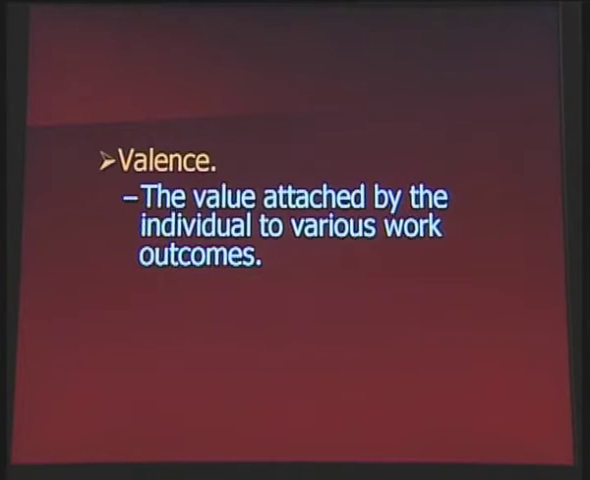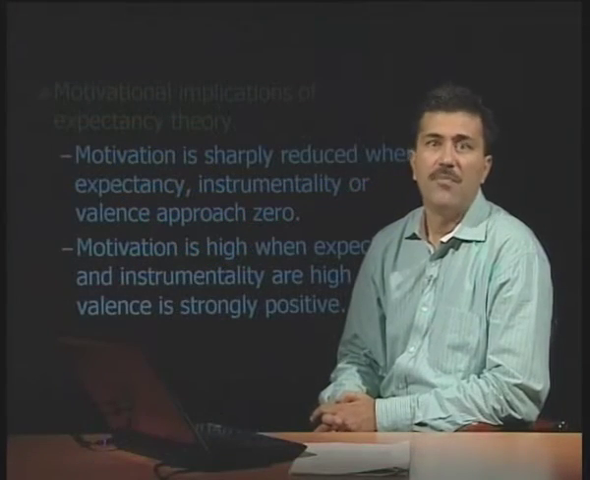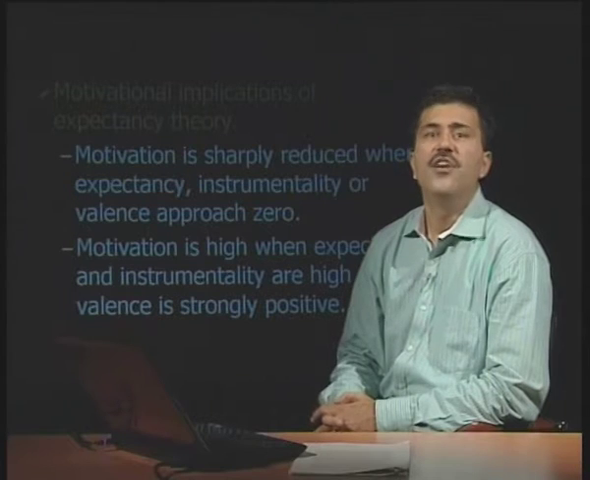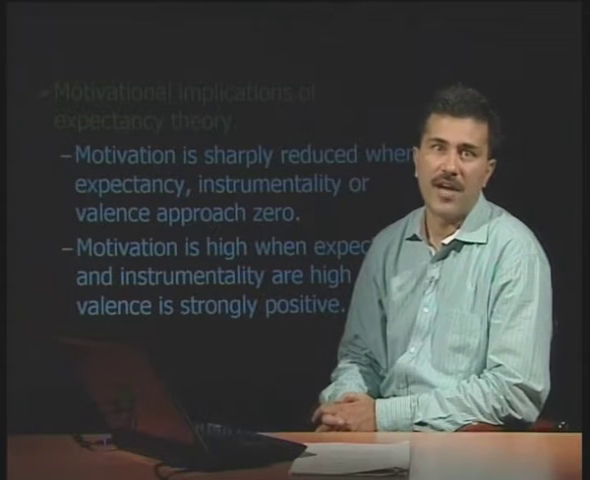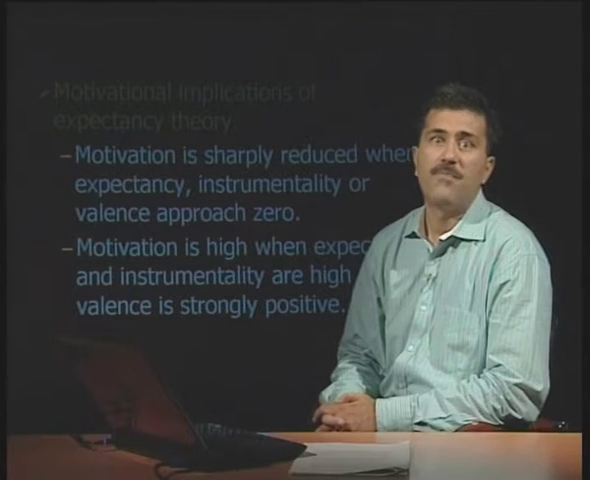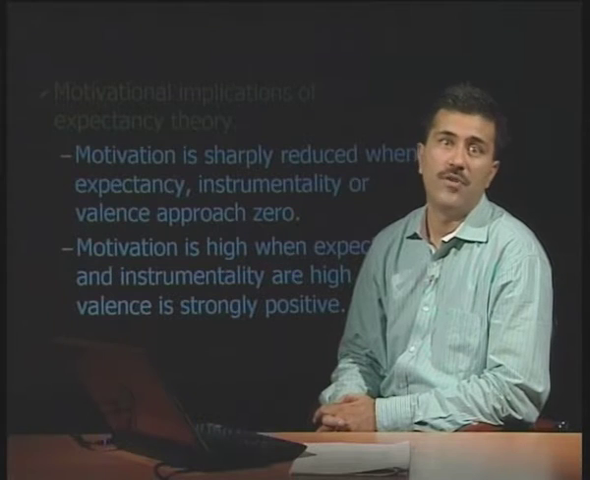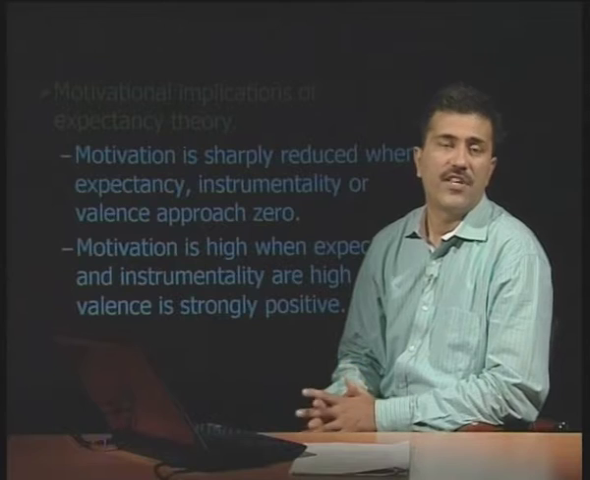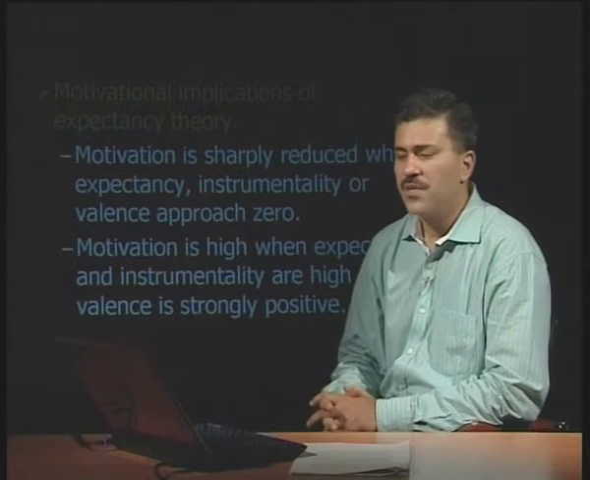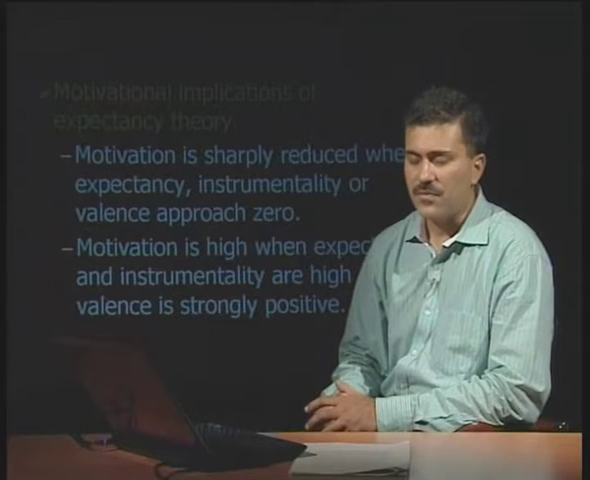When we multiply the three, that is, motivation is equal to expectancy multiplied by instrumentality multiplied by valence. That means all the three need to be multiplied. My efforts, my performance and my reward value, all the three need to be multiplied. This is Victor Vroom's expectancy theory. Now, let us critically evaluate Victor Vroom's expectancy model.